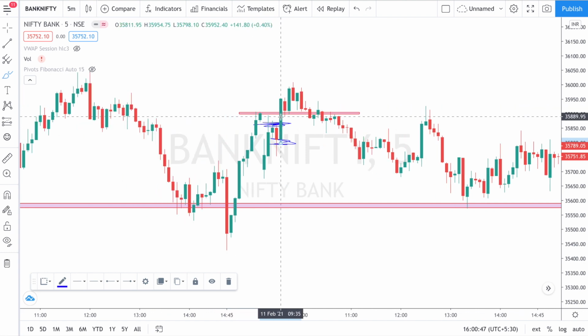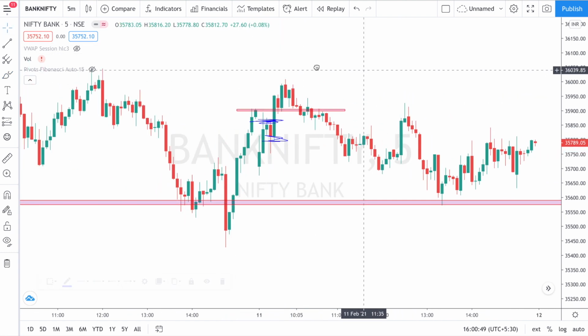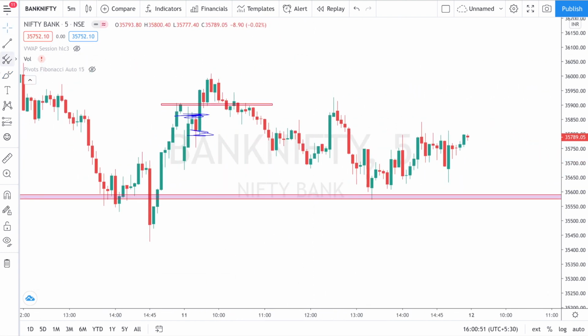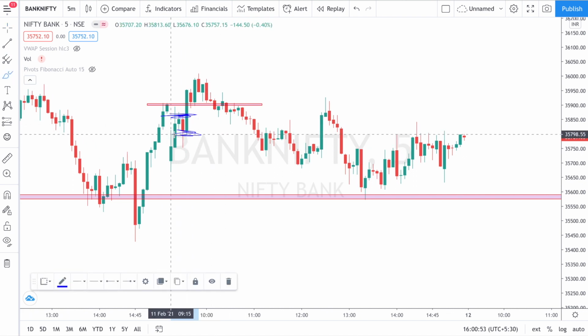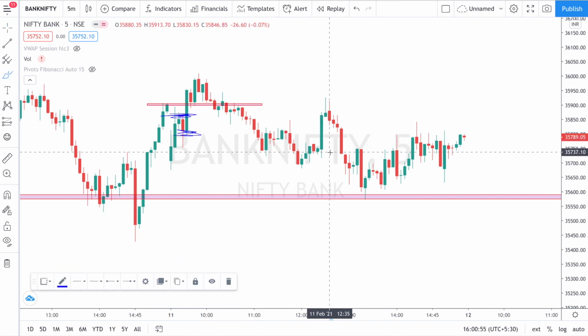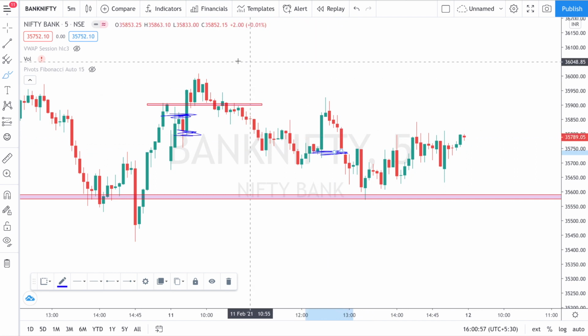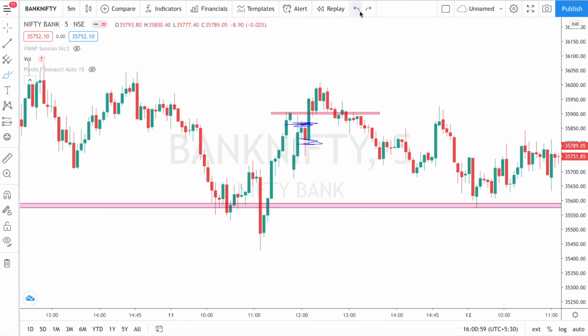The quantity was 25, and here my MTM that I booked was only 200 rupees. Why? Where did I exit my position? If you see, I shorted my position at this level and I exited my position at this level. There are a few simple concepts. Let me just show you.